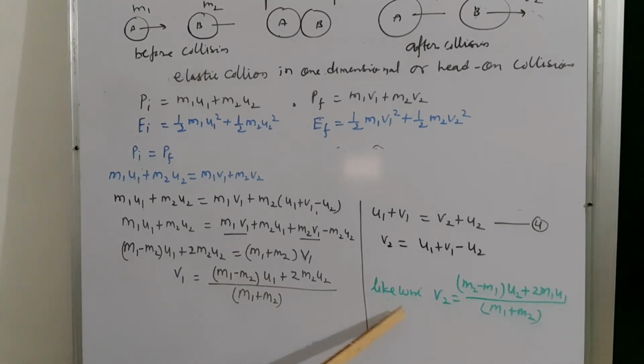And likewise we can find out v2 is equal to difference of masses into u2 plus twice m1 u1 upon m1 plus m2. So there is similarity in these two terms. Okay, difference of masses, m1 minus m2, m2 minus m1, and velocity is u1, and here velocity is u2. So you can memorize velocities v1 and v2.